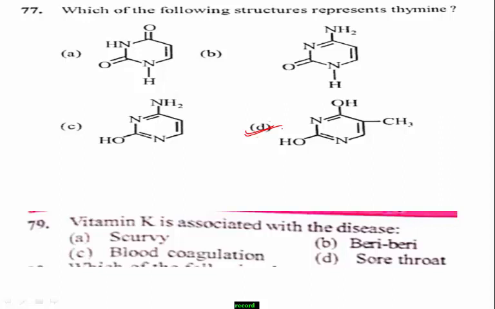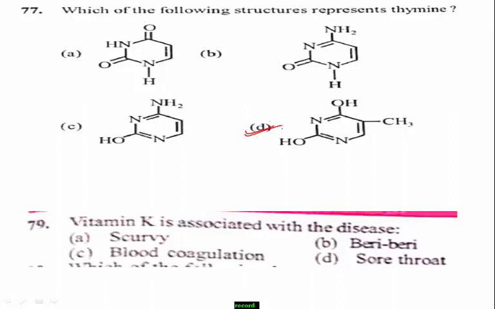Students, I think you know about scurvy disease. It comes due to the deficiency of vitamin C, and beriberi, vitamin B, right? Next, option C, blood coagulation, means blood clotting, is associated with vitamin K especially.